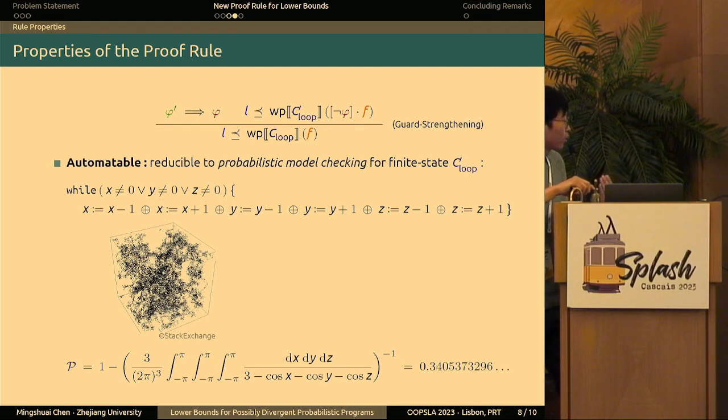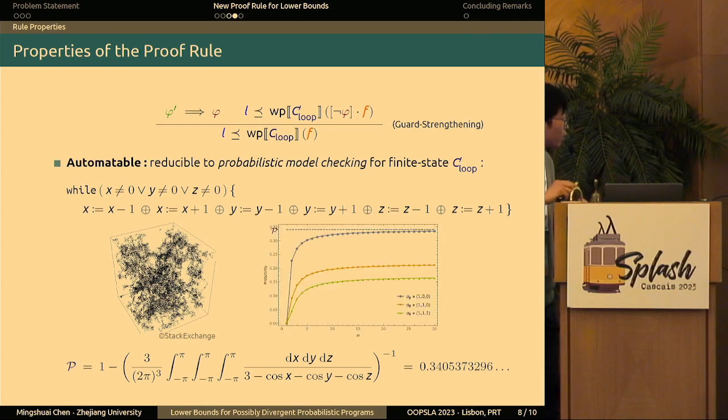But we don't want to calculate this horribly looking expression. Instead, we apply our rule, and we restrict the state space of the random walk, and then we use Prism, for example, as the underlying probabilistic model checker. Then it gives us a picture like this. So this line indicates the precise probability, and as you can see, when our strengthening goes weaker and weaker to the right, we have tighter and tighter under-approximations. This also conforms with our intuition that the further you deviate from the origin, the lower the probability you will return back.